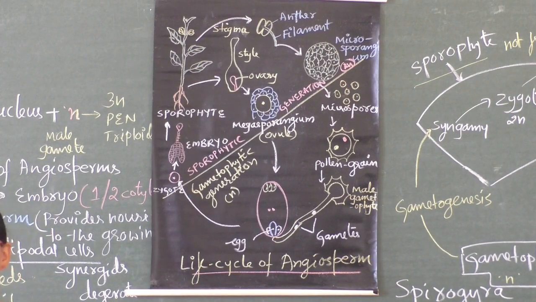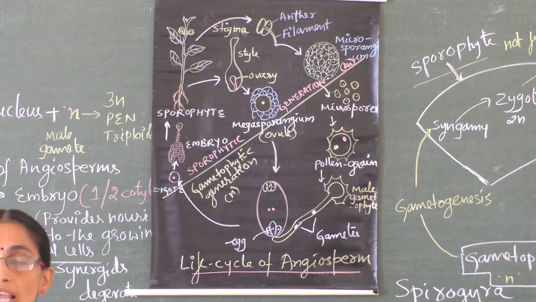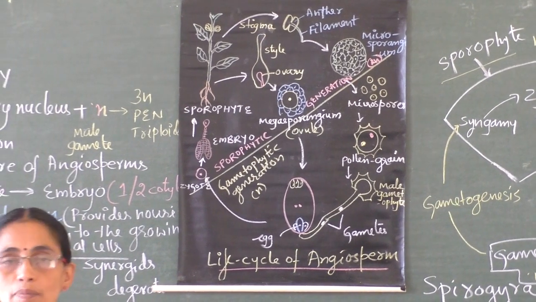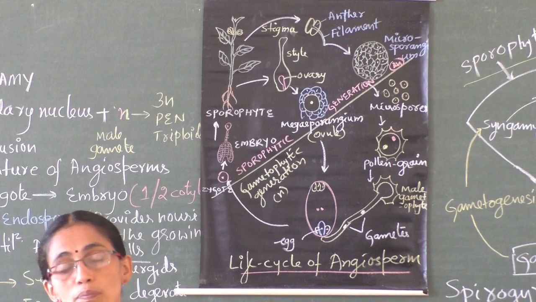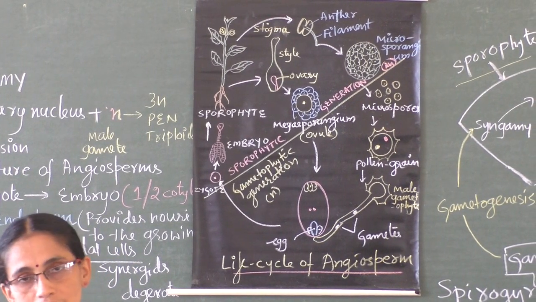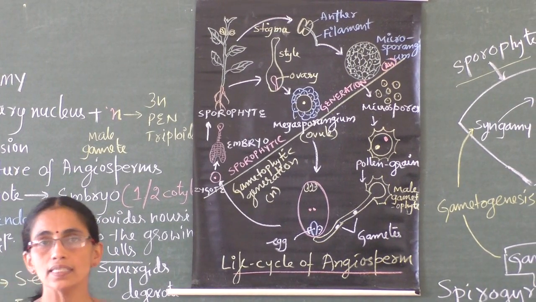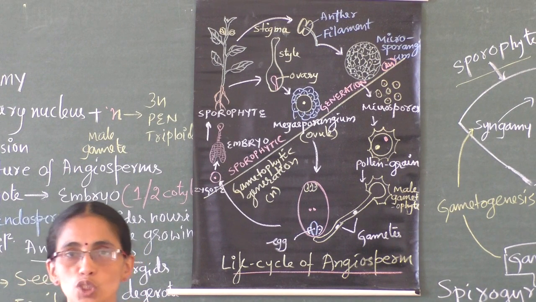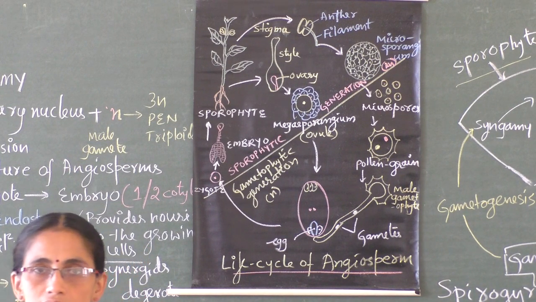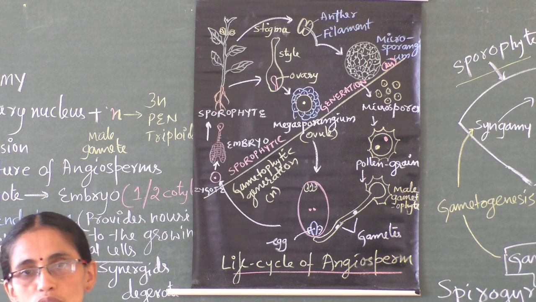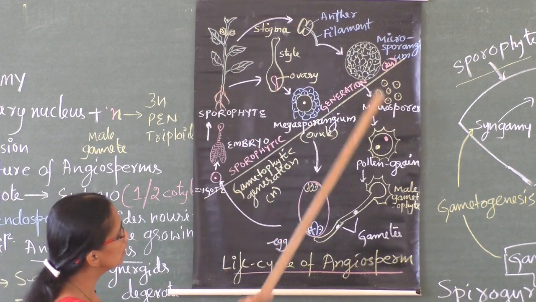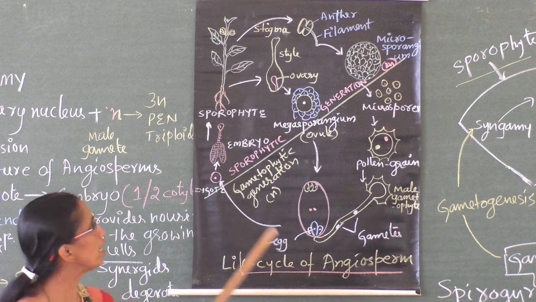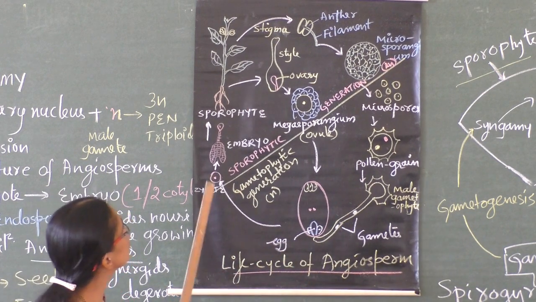Good morning students. In the last class we discussed angiosperms, the flowering plants. Under that we reached up to male gametophyte and female gametophyte. The male gametophyte is a pollen grain, the microspore, and the female gametophyte is the embryo sac, which is produced inside the ovule. The same thing in the case of the life cycle of angiosperms, I will explain with the diagrams.